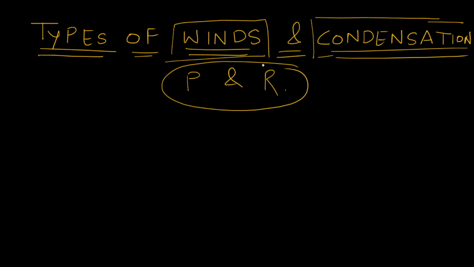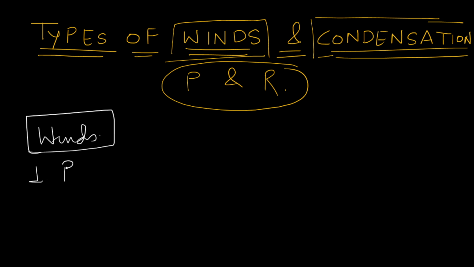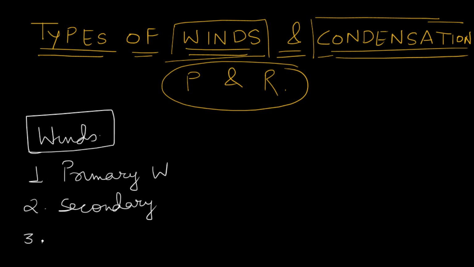So let's start. First of all, we will see the types of winds. Actually, winds are of three types. One is primary winds, second is secondary winds, and third is tertiary winds.